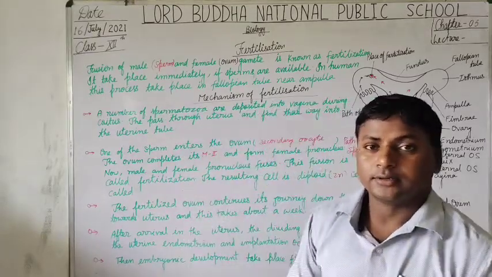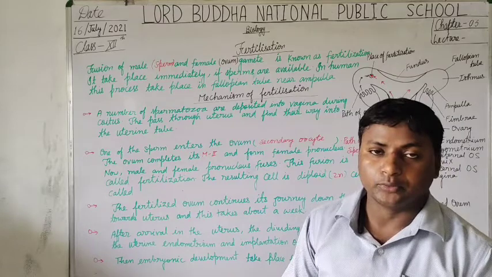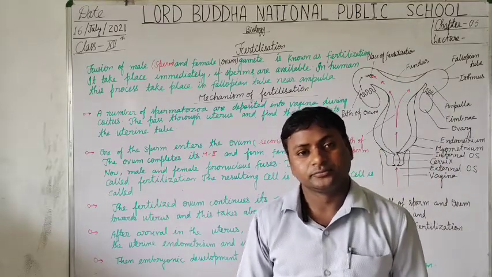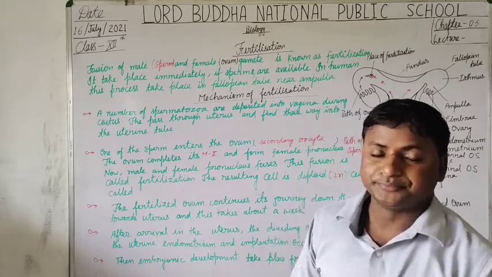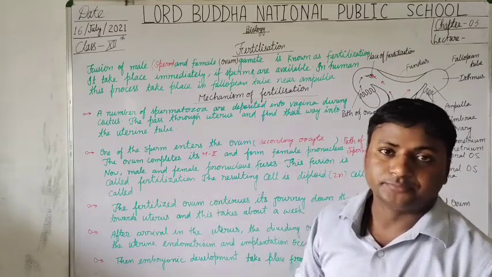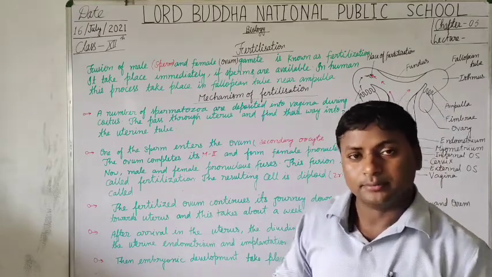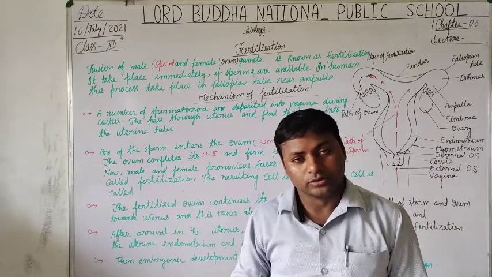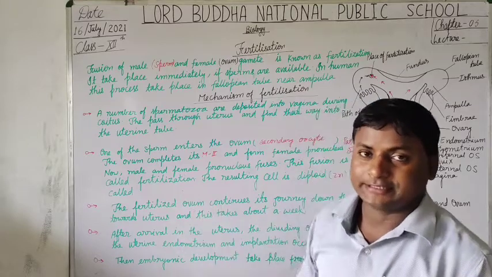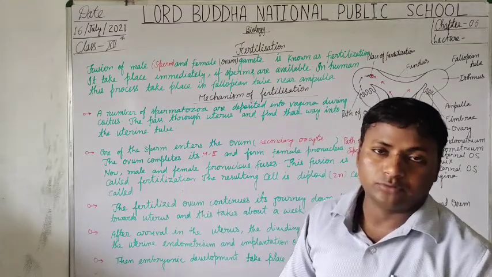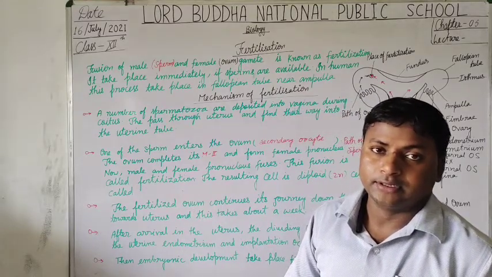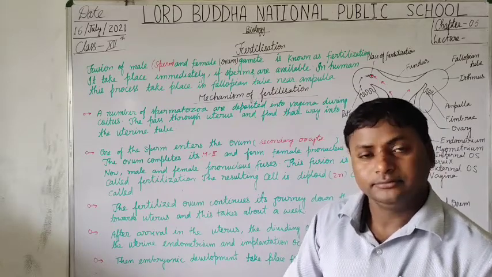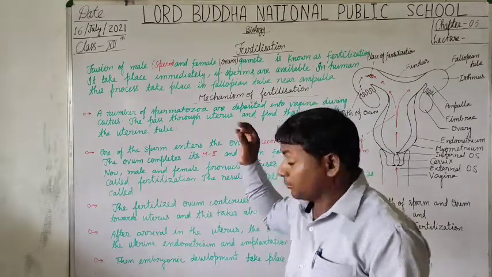After completing the process of spermatogenesis and oogenesis, it means the formation of sperm and ova, students, we are going to discuss the event that is called fertilization.